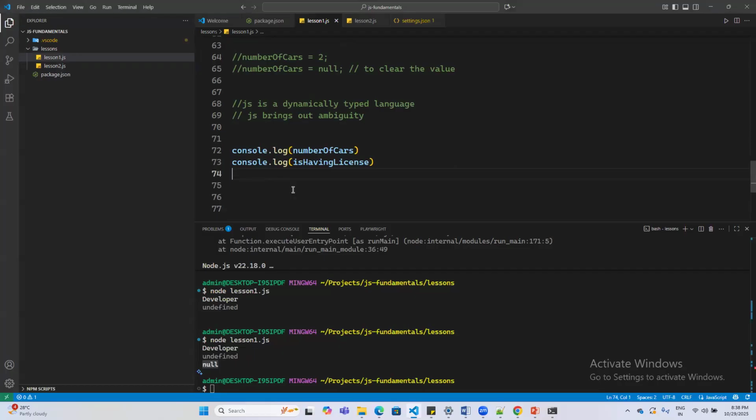Can we assign these values, like null and undefined, to any kind of variable, to any type of data type?